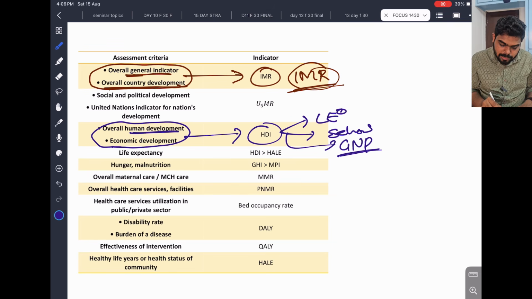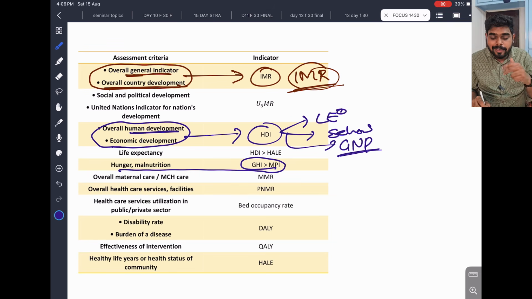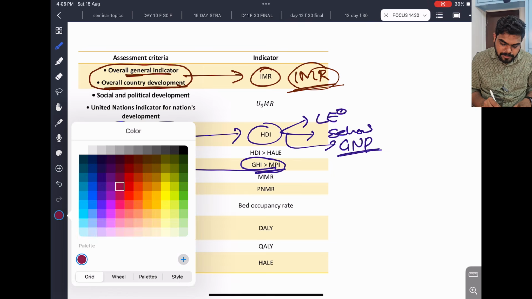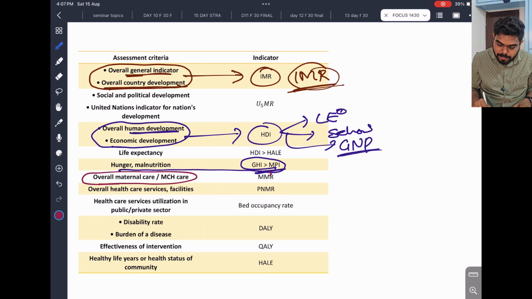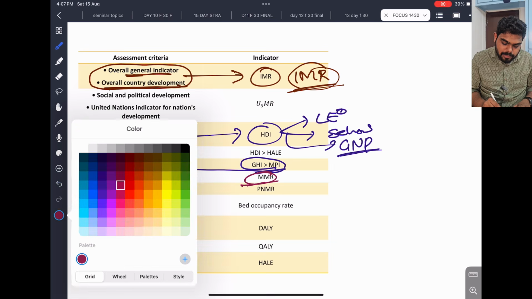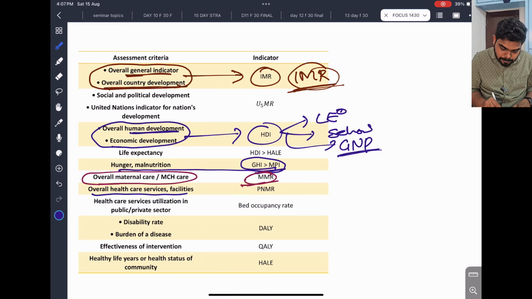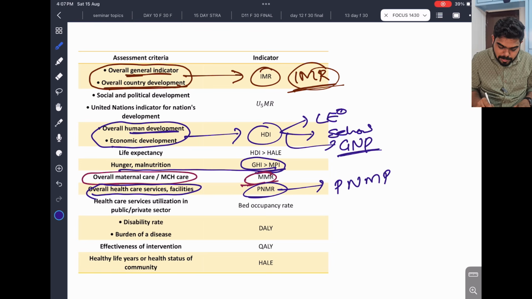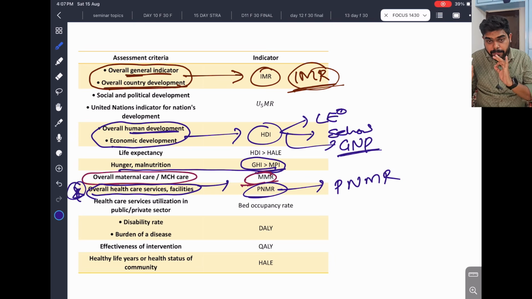And for hunger and malnutrition, we use the hunger index more than the poverty index. Overall maternal care or MCH care is analysed by the maternal mortality rate. If the maternal mortality rate is high, it means maternal and child health care is poor. Maternal care is poor. That's why MMR. Okay. Overall healthcare services and facilities, perinatal mortality rate. This is very important. This will be a potential question for this year. Overall healthcare services and facilities, perinatal mortality rate. This is very important.